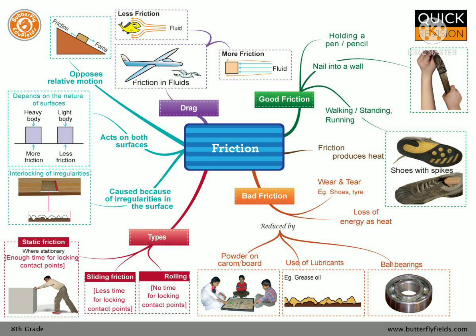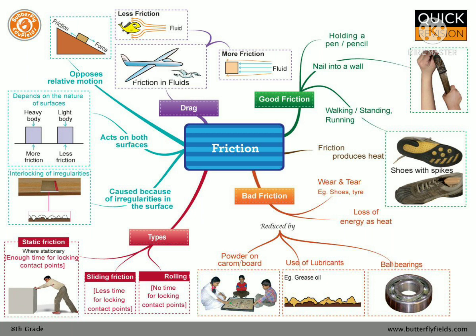We learned four types of friction in this chapter: static friction, sliding friction, rolling friction, and fluid friction. These are all used in daily life. So without friction we cannot do any activities.